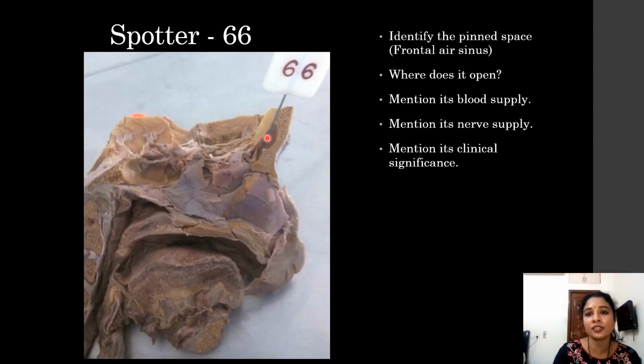You can see the frontal sinus, and the pinned or probed space is the frontal sinus. It opens into the middle meatus, to be specific, the anterior part of the hiatus semilunaris of the middle meatus. Blood supply is by the supraorbital artery and the superior ophthalmic artery. Nerve supply is the supraorbital nerve, a branch of the frontal nerve. The clinical significance is that it may cause frontal sinusitis.